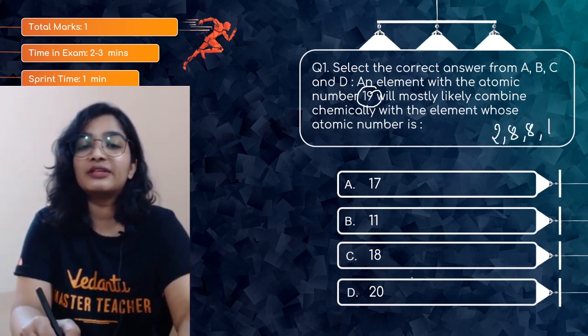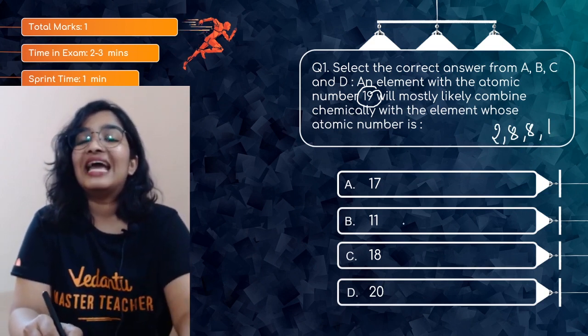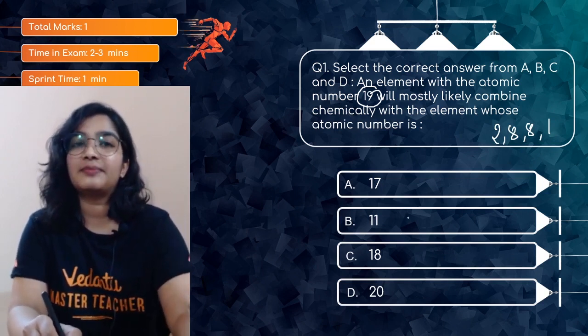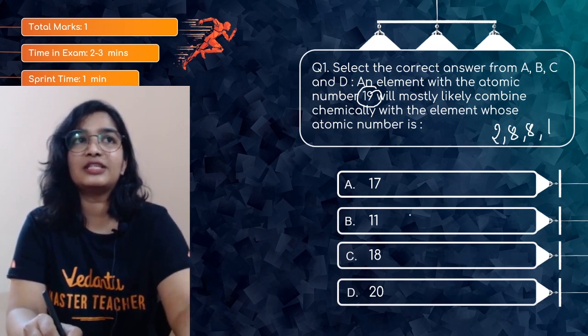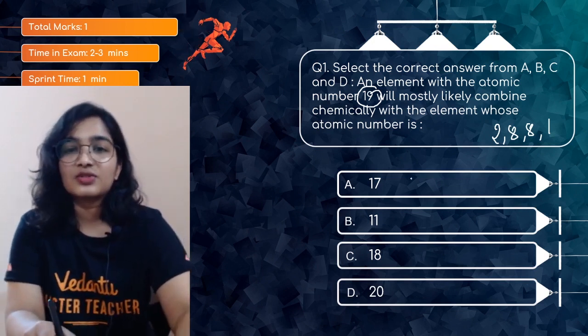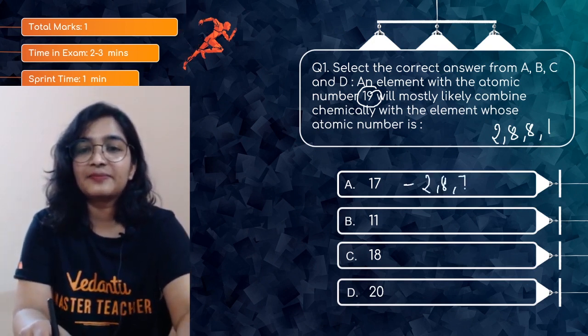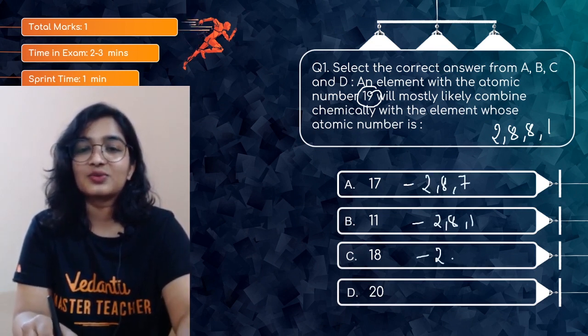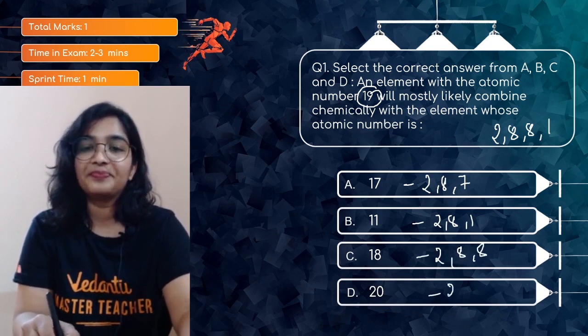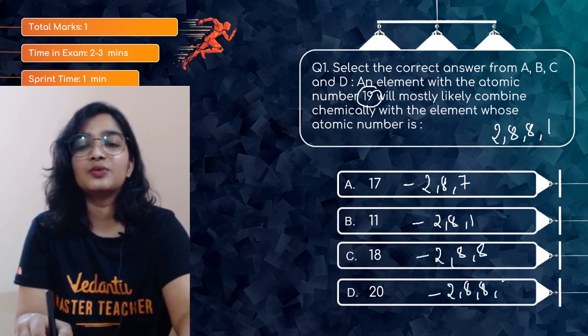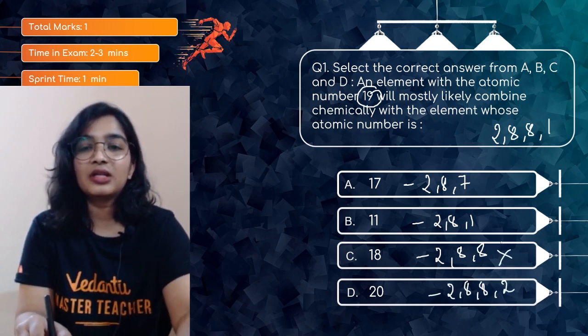So among the given options you need to look for an element which is ready to accept electrons, or which likes to gain electrons. This one is 2, 8, 7, this is 2, 8, 1, it loves to give electrons. This will be 2, 8, 8, it's stable. Why will it react? 2, 8, 2, so this is stable, not at all reactive.